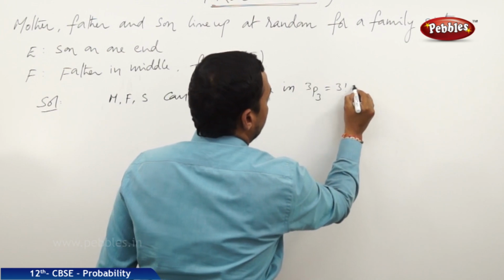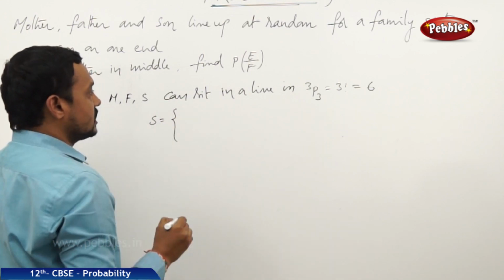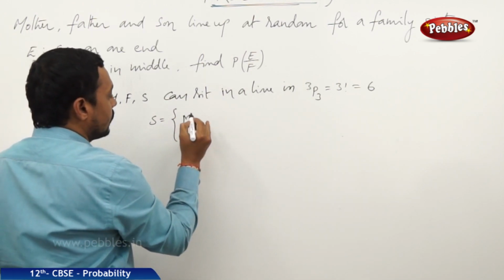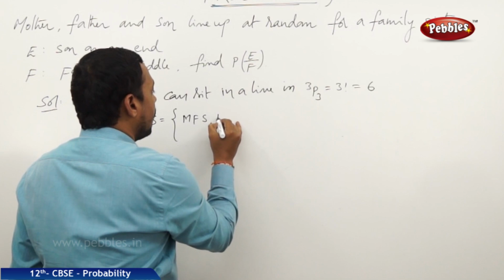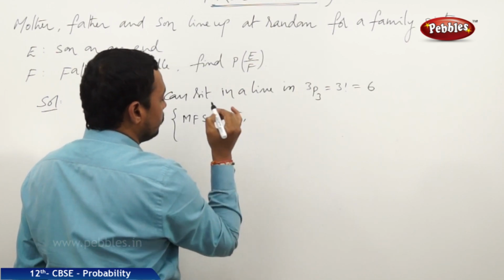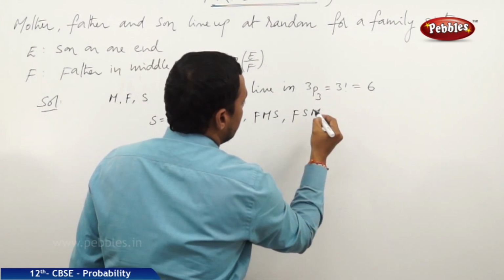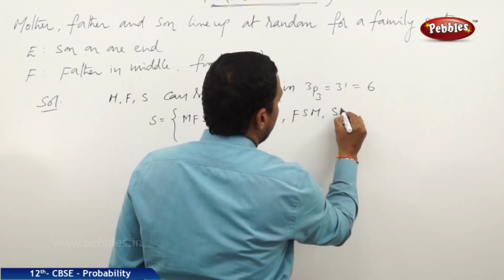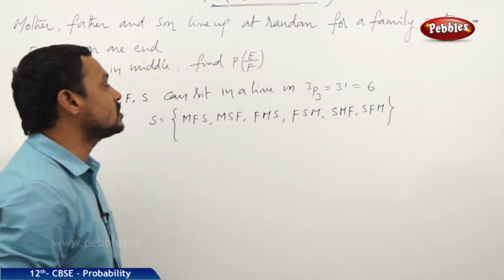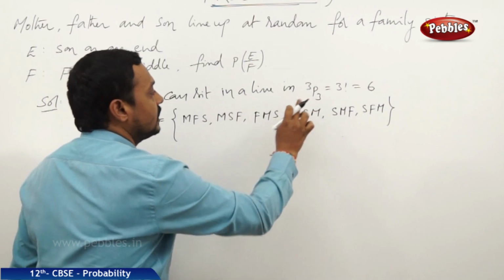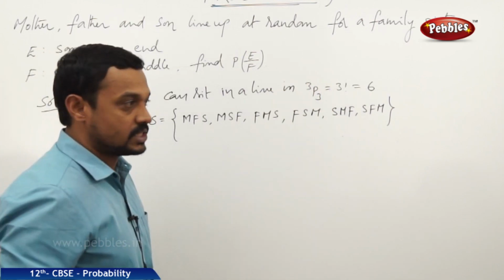That means 3 factorial is equal to 6. Hence the sample space S is M, F, S, this is one arrangement. M, S, F, second one. F, M, S, F, S, M, S, M, F, S, F, M. These are the possible ways that the three persons can sit in a row. That is the sample space, and N of S is equal to 6 here.